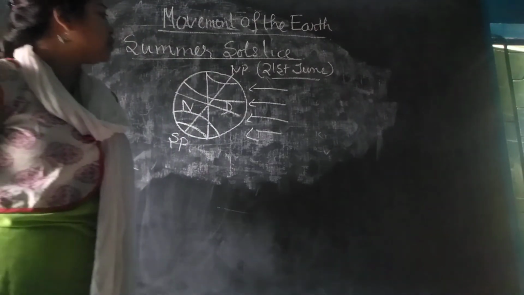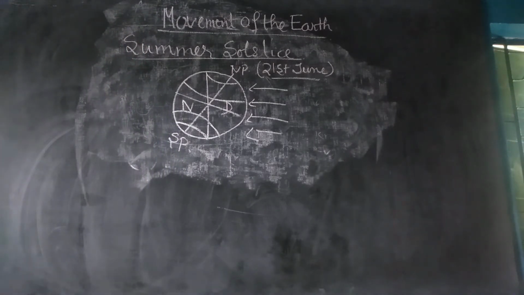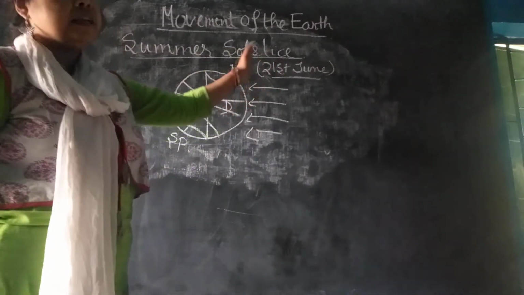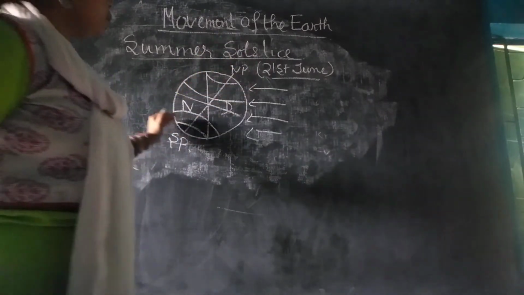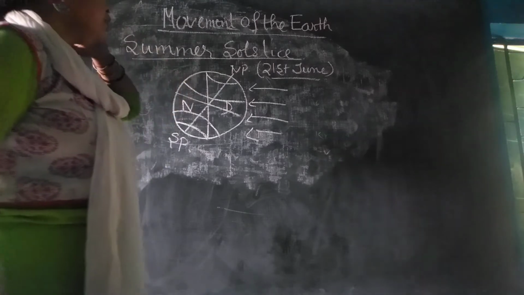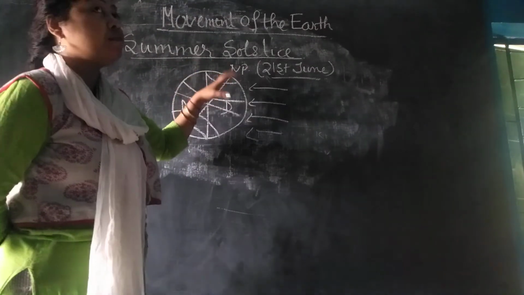Okay, let's first see the diagram properly. See the diagram, the North Pole leans towards the sun, the South Pole is away from the sun. All the places in the northern hemisphere receive 12 hours of daylight.